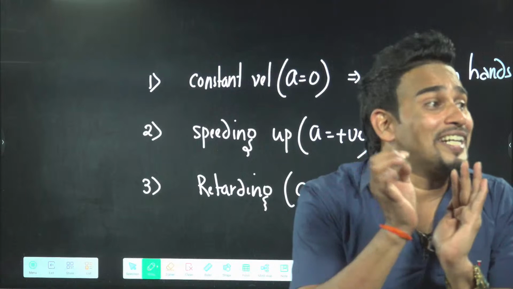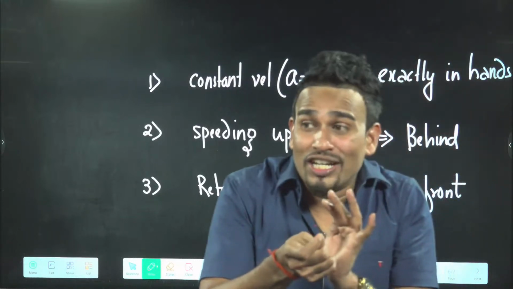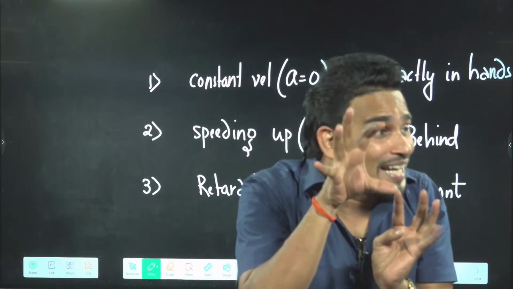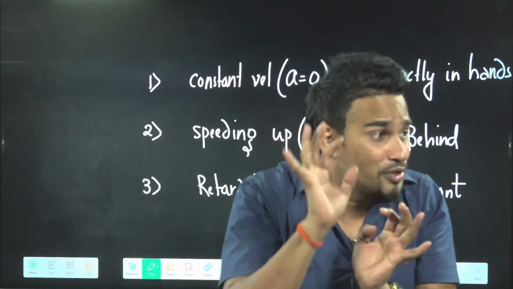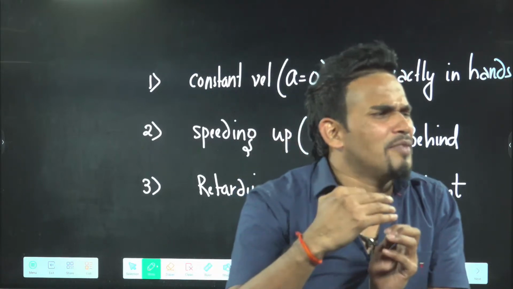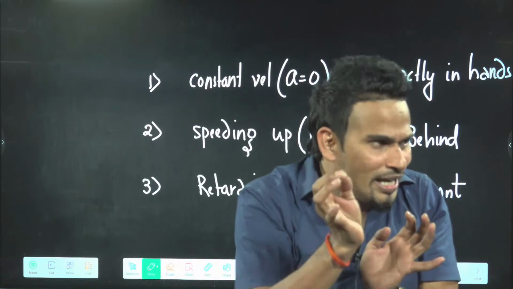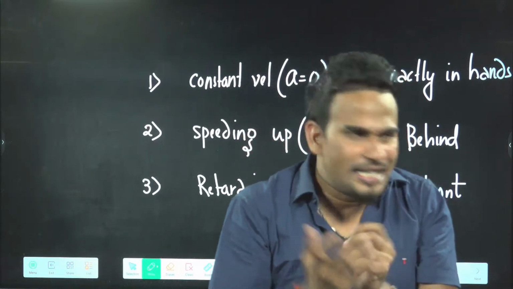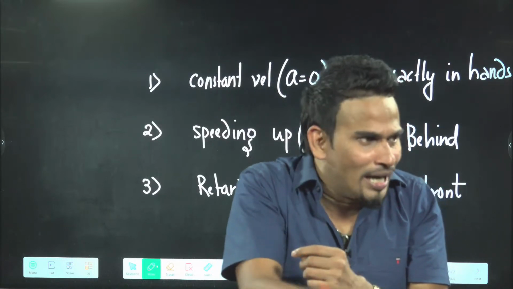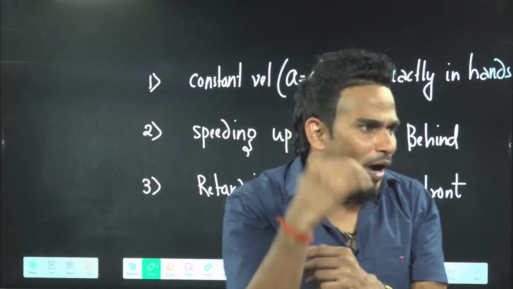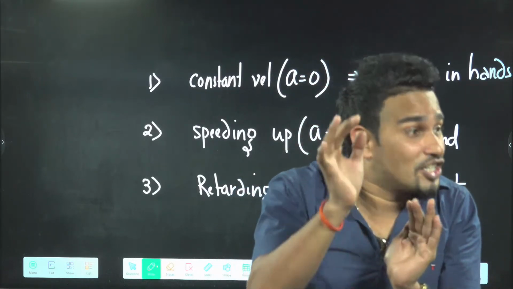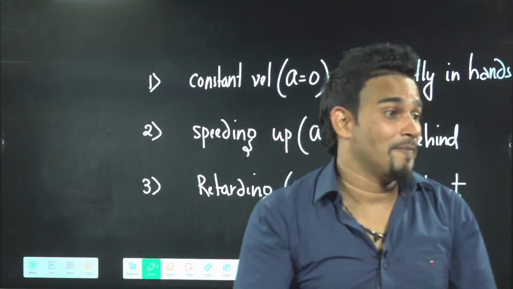This is how in the train you can check whether a station is coming or not. Because if a station is coming, the train must be retarding. This is the method you can use in the train to understand whether a station is coming. Nowadays we have GPS, but in olden days, people used to check like this. The TT will also not be in the train. They will take some coin and toss it. If the coin falls in front of them, that means the train is applying brake, which means the station is coming. Are you getting the idea?